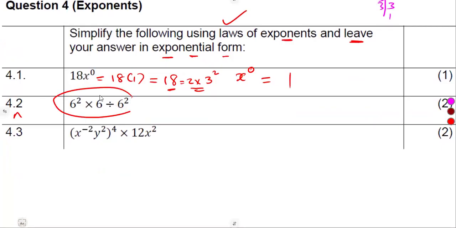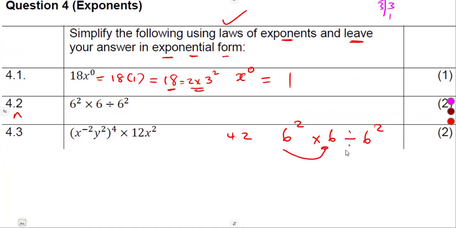4.2. Okay, let's see what we have there on 4.2. 6 to the exponent of 2 times 6 divided by 6 squared. All right, so there is a multiplication. Remember, if you're multiplying same bases, you add the exponents. So this is 1. So we are going to add the exponents. So that's 6 to the exponent of 2 plus 1, which is a 3, divided by 6 to the exponent of 2.